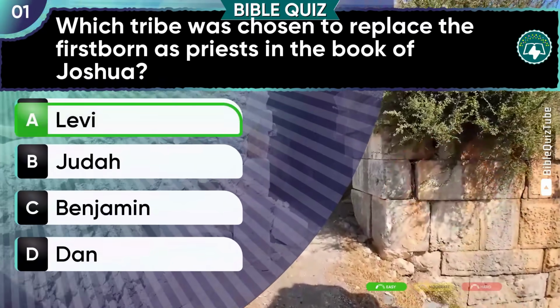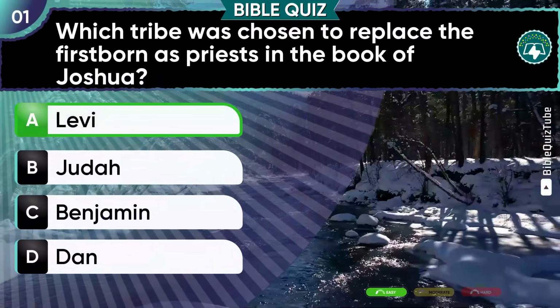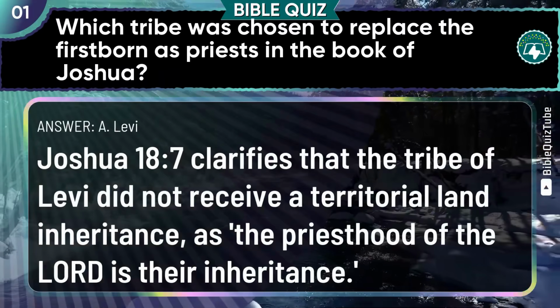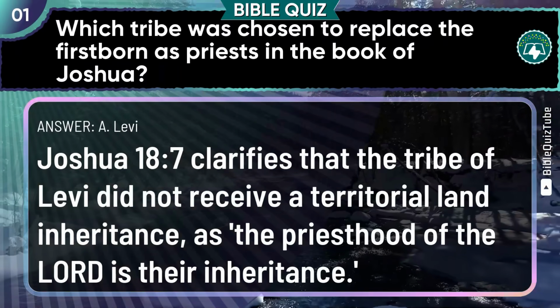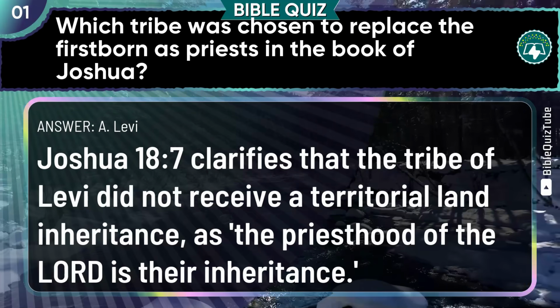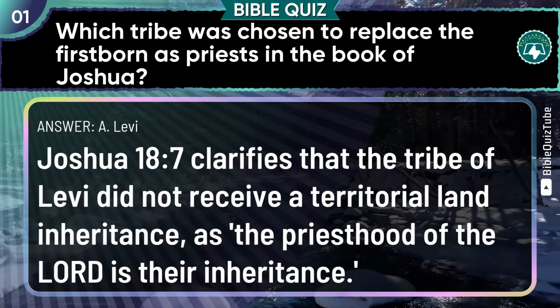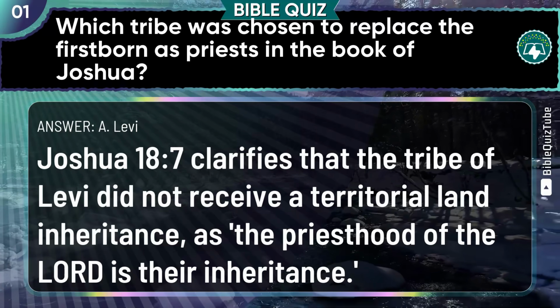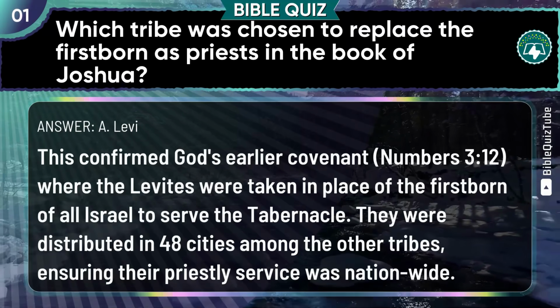The correct answer is A. Levi. The explanation. Joshua chapter 18 verse 7 clarifies that the tribe of Levi did not receive a territorial land inheritance, as the priesthood of the Lord is their inheritance.